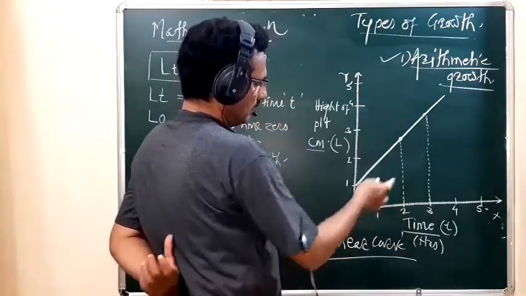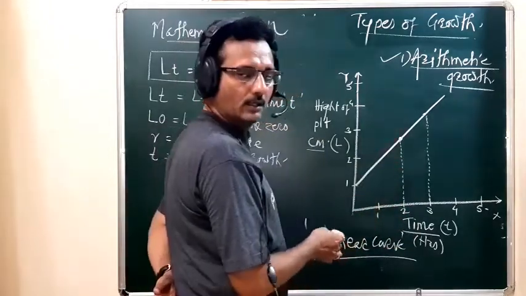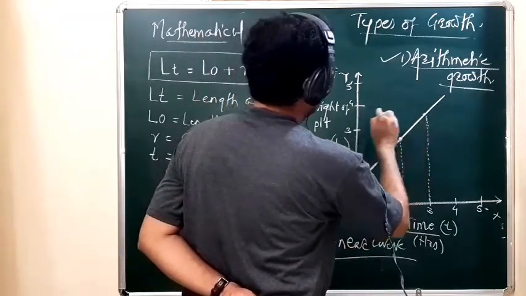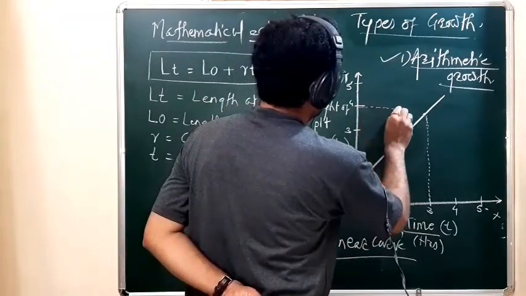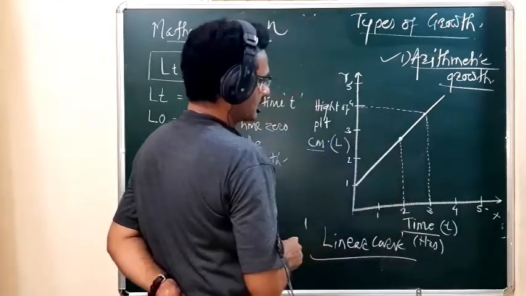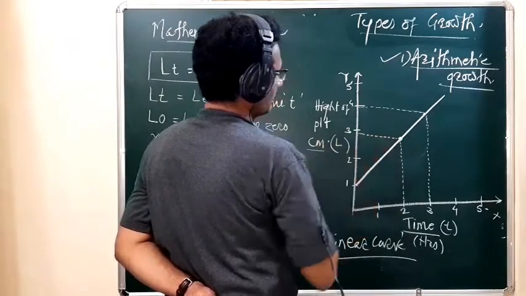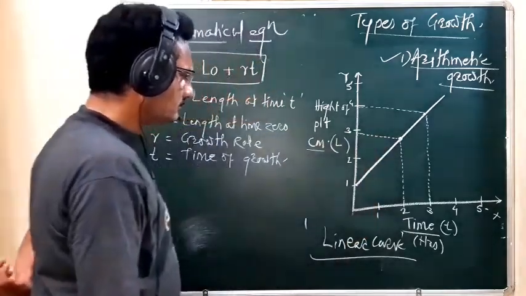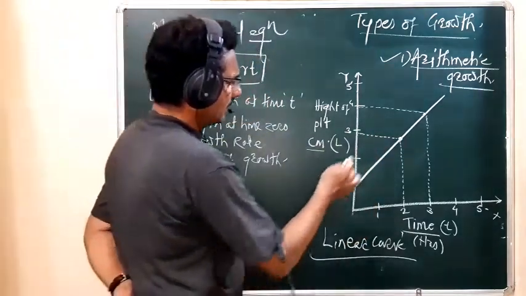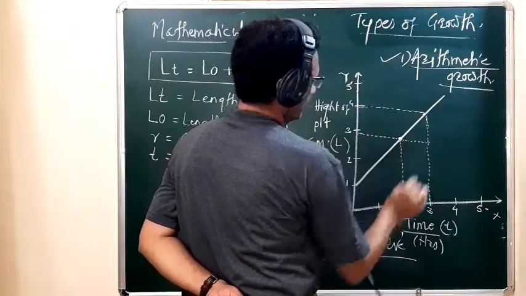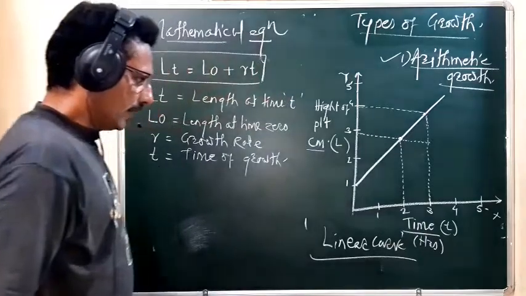Then in the same way you have to draw the perpendicular on the y-axis, from each point. See, student, you have to extend this perpendicular like this.